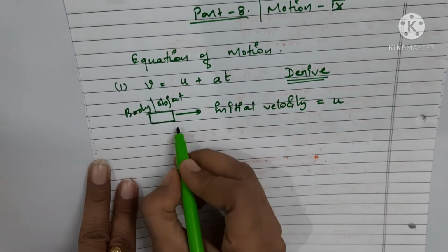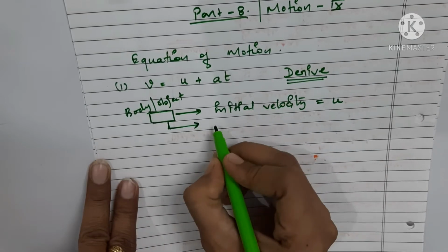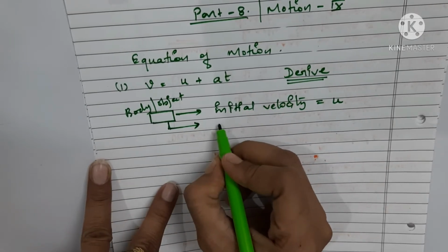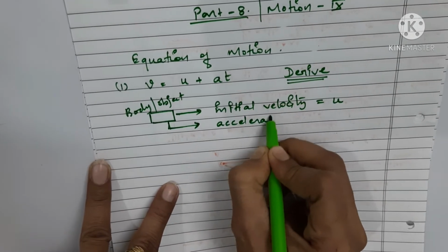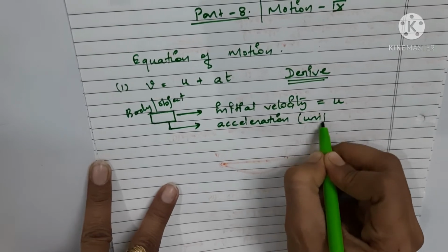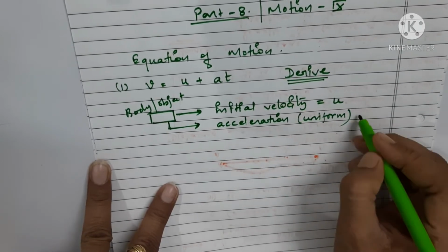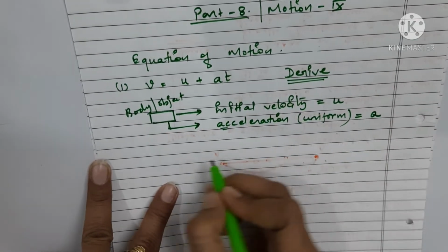Also we are going to consider that it is uniformly accelerated. We consider the acceleration to be uniform, and we denote it by a.